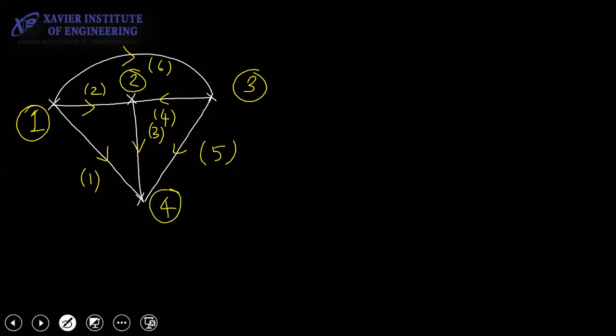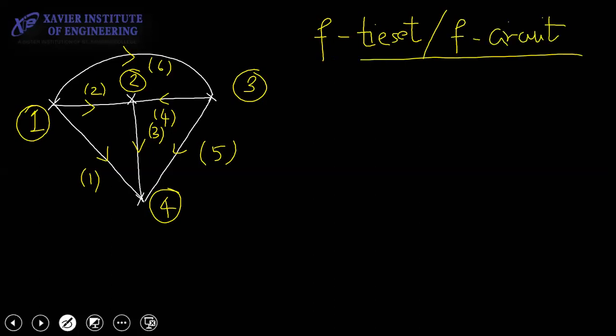Please draw this diagram. After drawing this diagram, I will directly come to what is F tie set. So we call it F tie set, or we also call it F circuit. F standing for fundamental.